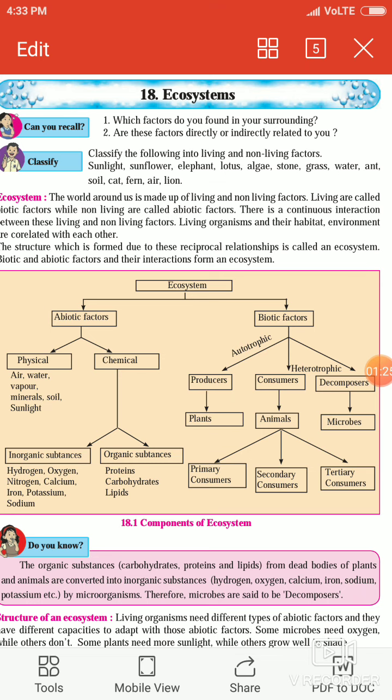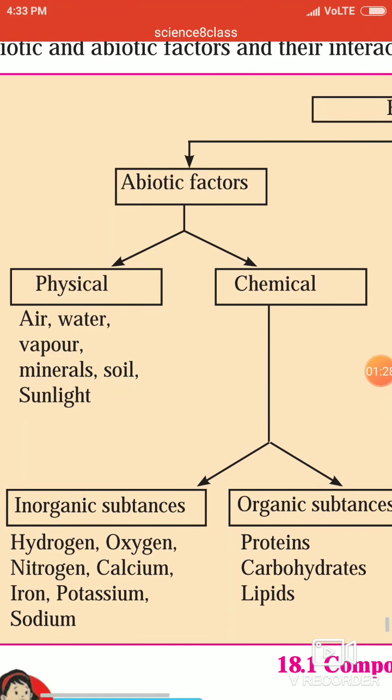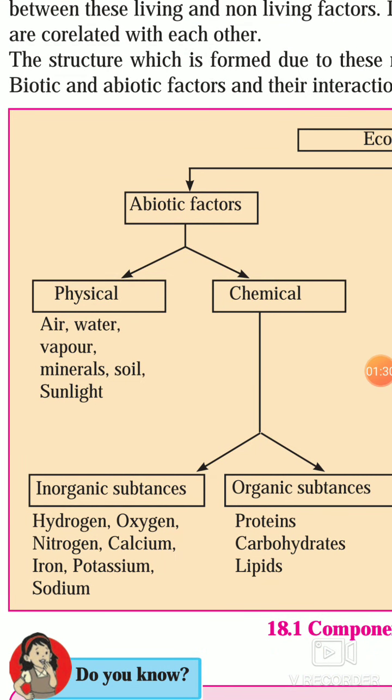Let's see. Ecosystem is divided into two types. The first one is abiotic factor. It includes physical and chemical factors. Physical factors such as air, water vapor, mineral, soil, sunlight, etc. And chemical factor includes organic and inorganic factors. So inorganic factors, hydrogen, oxygen, nitrogen, calcium, iron, potassium, sodium, these elements are included. And in organic, proteins, carbohydrates, lipids, all these things are included in organic substances.